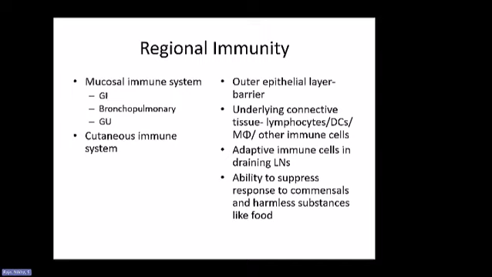Some of the important parts of that regional immunity are that there is an outer epithelial layer that provides the physical barrier, and then there are underlying connective tissue cells like lymphocytes, dendritic cells, macrophages, and other immune cells. The adaptive immune cells are still present in the draining lymph nodes in that region, and there is an ability to suppress the response to commensals or harmless substances, and that could be anything entering through the airway or substances like food that enter the GI tract.